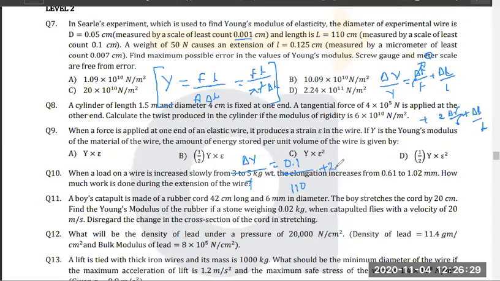Diameter is equal to 2 into radius, so you can write it in terms of diameter or radius, it doesn't matter at all. Now we know that for diameter the least count is 0.001, so into 0.001 by total diameter is 0.05.